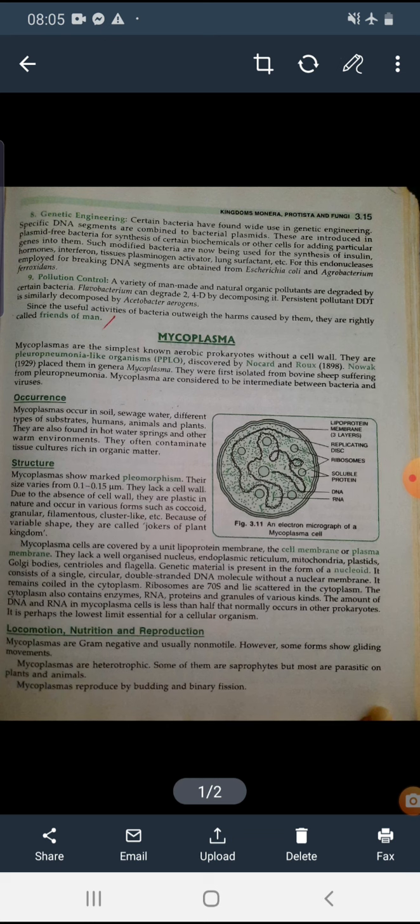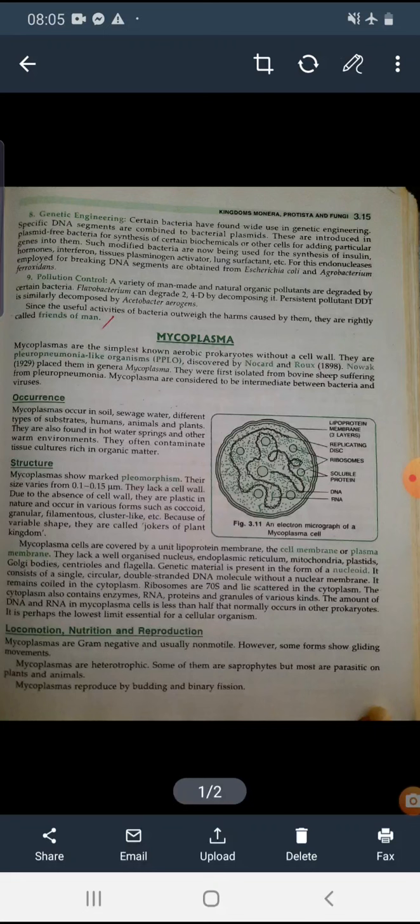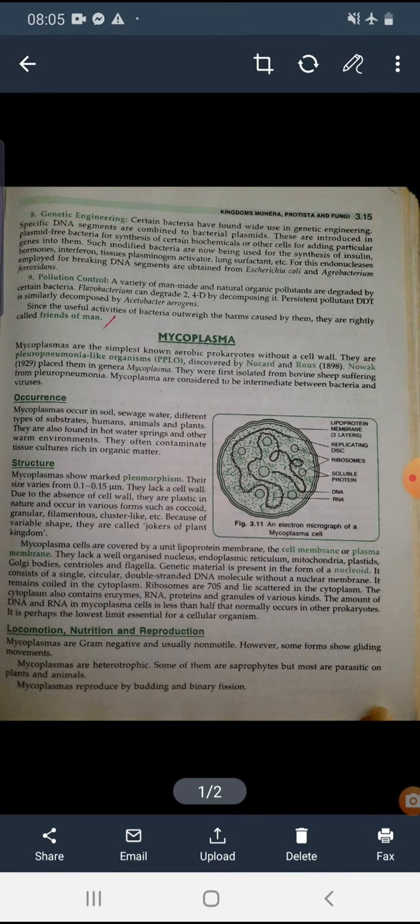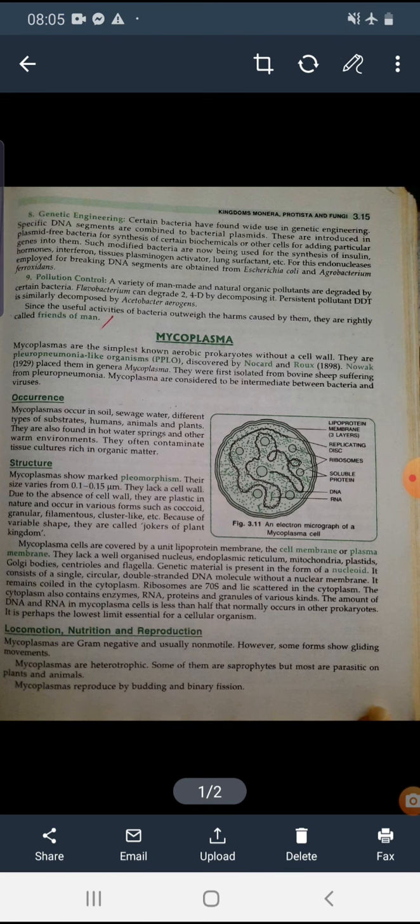Due to the absence of a cell wall, they are plastic in nature and occur in various forms such as coccoid, granular, and filaments, meaning the outer structure will vary. Because of the variable shape, they are called the jokers of the plant kingdom. So which is known as the jokers of the plant kingdom? Mycoplasma. You can see from the figure the structure of the mycoplasmal cell.